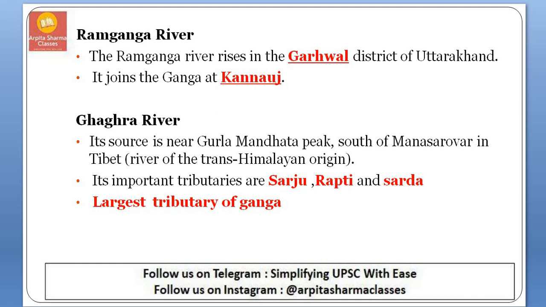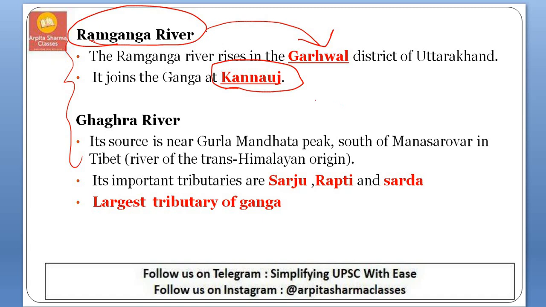So when it comes to left bank tributaries, first is Ramganga. This Ramganga river rises in Garhwal district of Uttarakhand, and it will be joining Ganga in Kannauj. So the Ramganga river originates in Garhwal district, and near Kannauj it will be joining the Ganga river from the left bank, that is the left hand side.